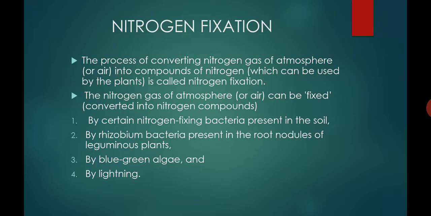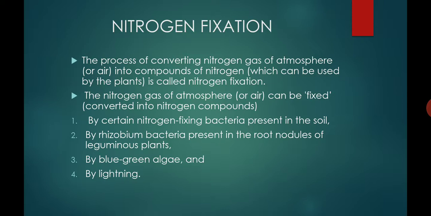At that time, the nitrogen gas of the air combines with the oxygen gas of the air and forms nitrogen compounds. These nitrogen compounds dissolve in water, and this rainwater falls on the earth and mixes with the soil.